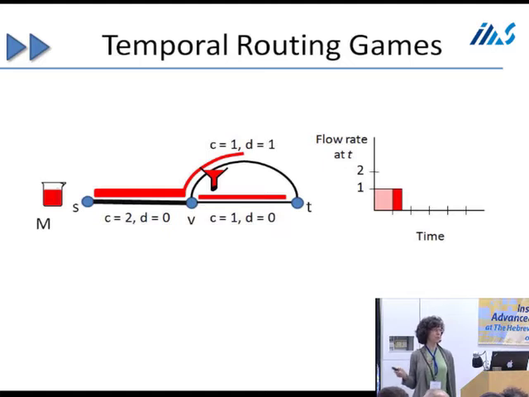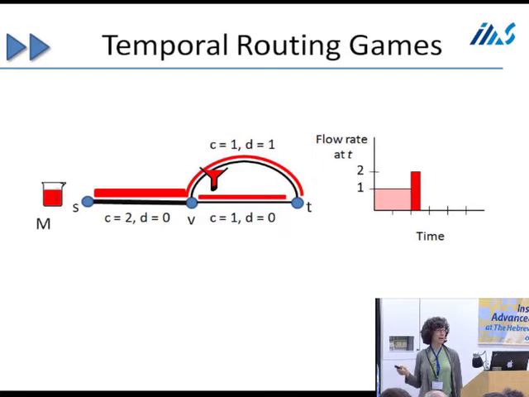So eventually users are going to start to use the top link, but the top link has delay 1, so they're not actually going to arrive at the sink yet. Finally, when they arrive at the destination, now we have traffic from 2 links arriving at the destination, so the rate of arrival at the destination jumps up, and that's reflected in the arrival rate graph on the right-hand side. Any questions with that model? And so the total area is the total flow that we've sent.